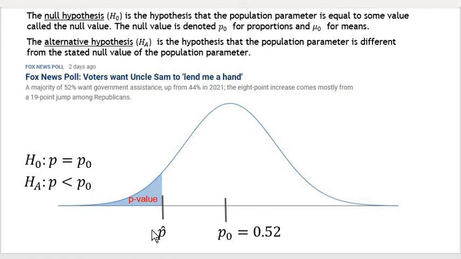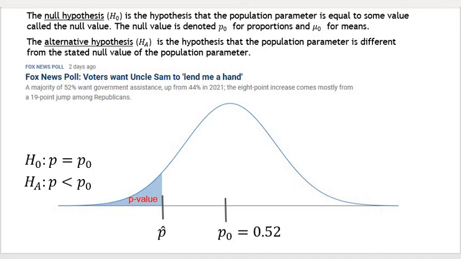So that's what a left tail test is. We have the null distribution, which is a sampling distribution that has the null parameter at its center. If we're doing a left tail test, we're going to be looking at the area to the left of a sample statistic. Usually we're going to turn the sample statistic into a test statistic so we can calculate that area.